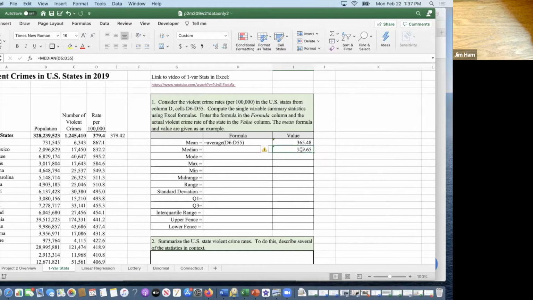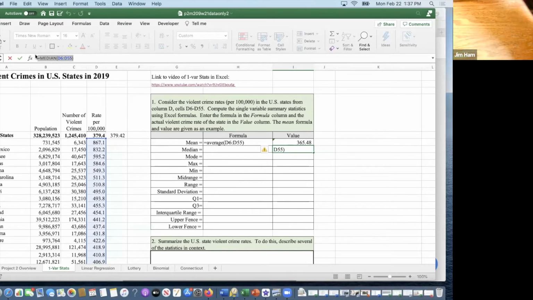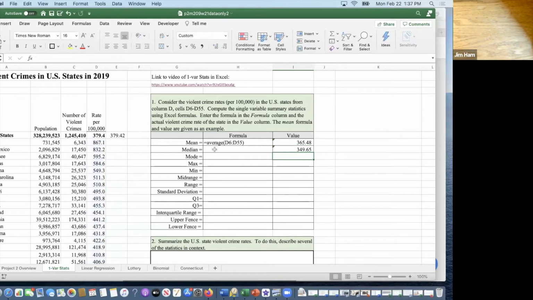Now, if I come up here and put an equal sign in front of the formulas, it won't let you type it in there. So if you come up here and put a single quote right in front of the equal sign, that'll tell the spreadsheet that you don't want to actually calculate a formula, you're going to put in text.